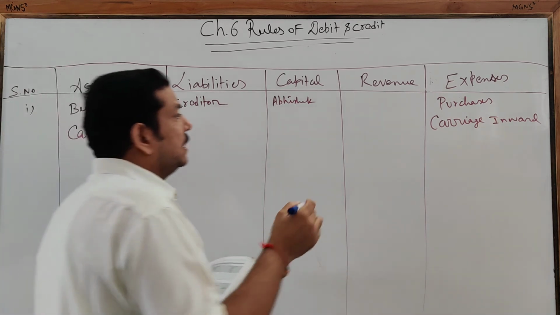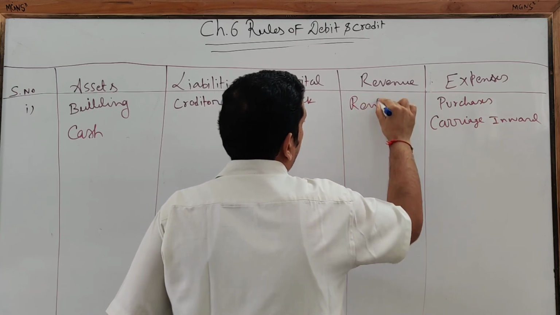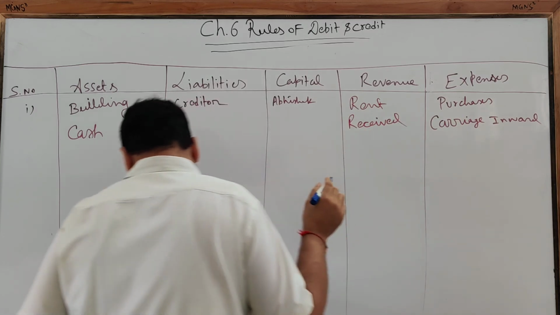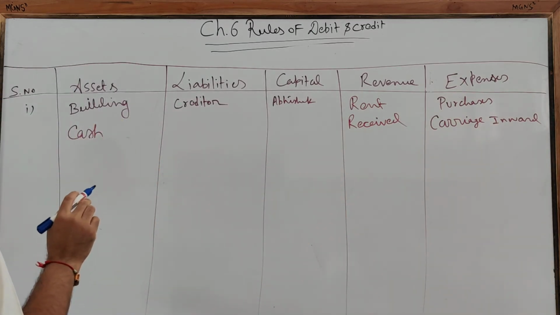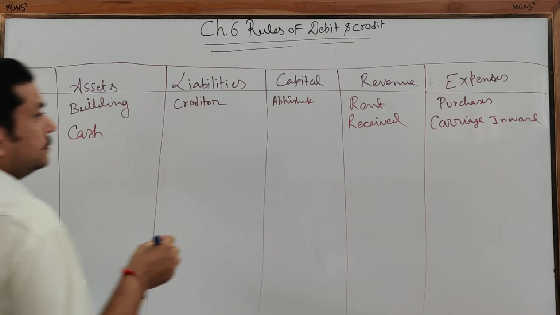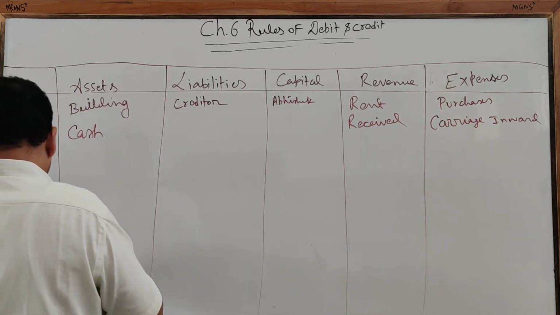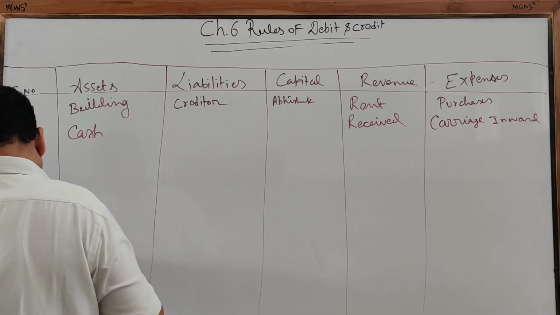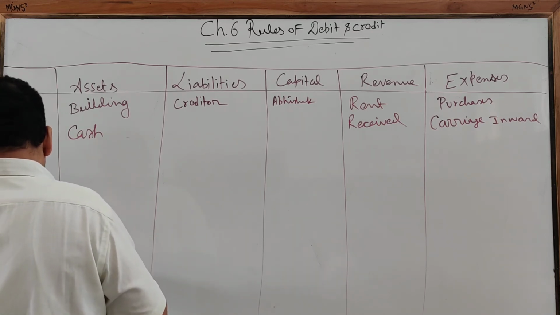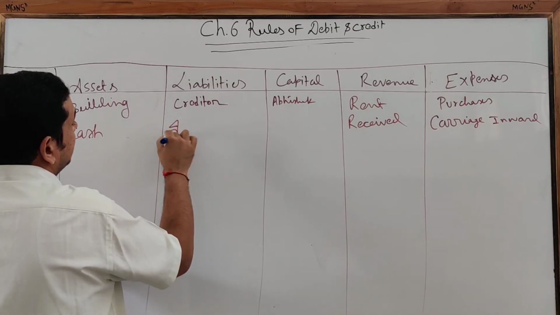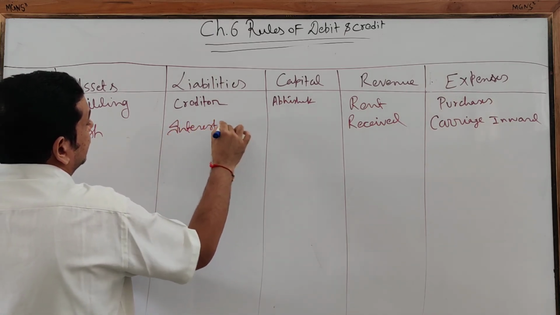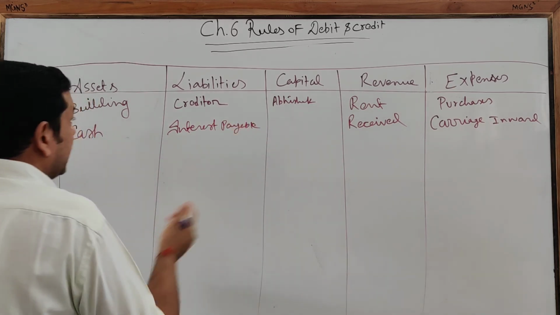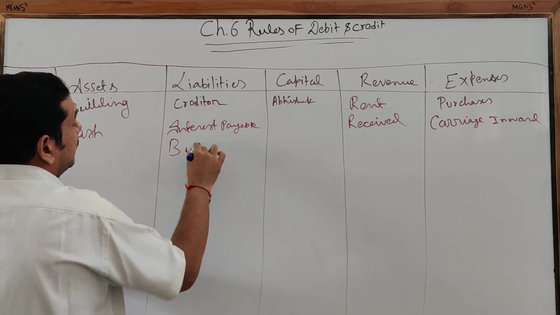Rent receipt, it's a revenue. So it will come here. Interest payable, it's a liability. Okay, so interest payable is a liability, it will come here. Bills payable, again it's a liability.